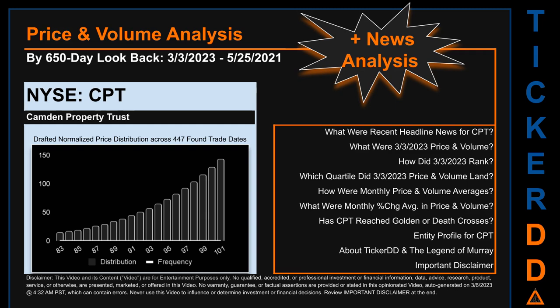The bar chart is the generated distribution and the overlaid line graph, if it is generated, is the frequency of the prices on the x-axis. We will enhance this look through as our AI model progresses in the next iteration. Remember that this is just a drafted, in progress, observational model to best fit abstracted third-party data into various opinionated views. Before we jump into price and volume analysis, let's look at recent headlines for CPT.